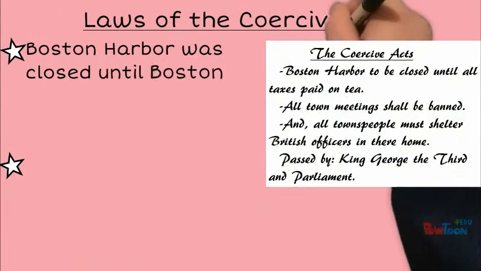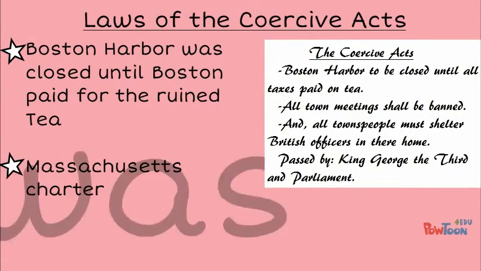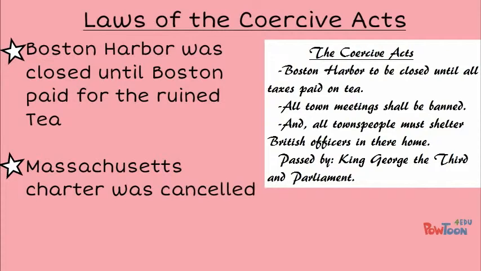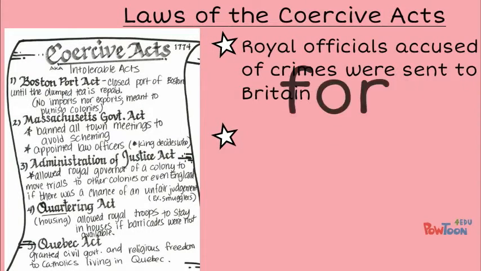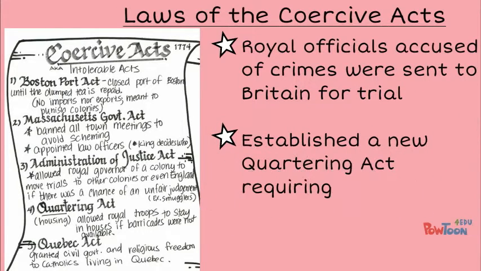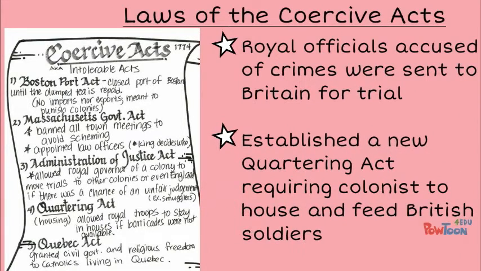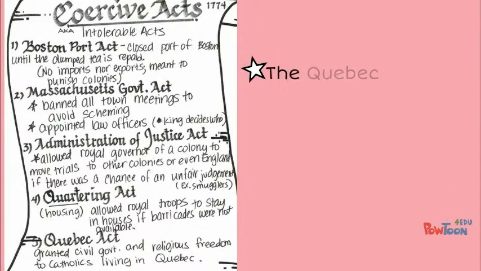The laws of the Coercive Acts. Law number 1. Boston Harbor was closed until Boston could pay for the ruined tea dumped during the Boston Tea Party. Law number 2. The Massachusetts charter was canceled. Law number 3. Royal officials accused of crimes in the colonies would be sent to Britain for trial. Law number 4. Established a new Quartering Act requiring the colonists to house and feed British soldiers without pay.